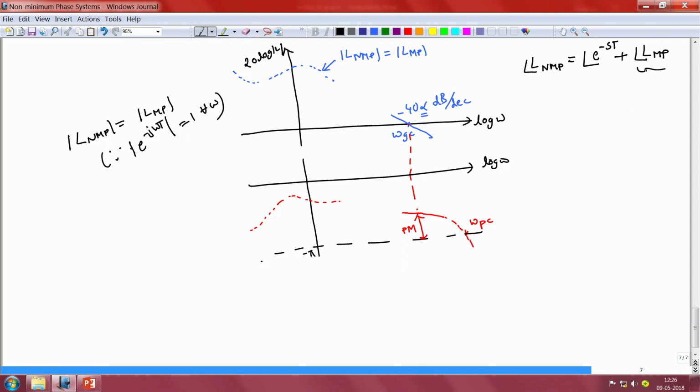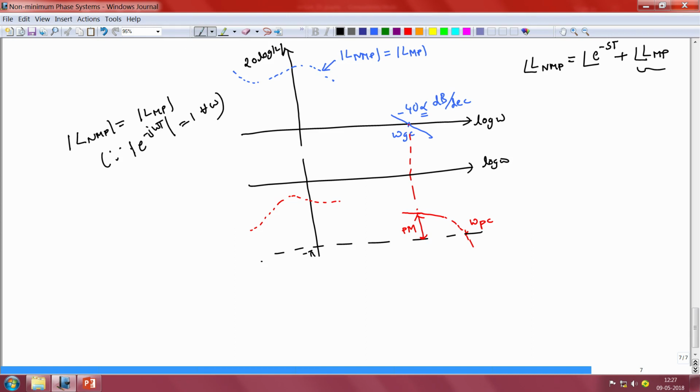So, given that, the magnitude characteristics of LMP will be identical to the magnitude characteristics of LNMP. So, if the magnitude characteristics of LNMP rolls down with a slope of minus 40 alpha decibels per decade near the gain crossover frequency, then so does the magnitude characteristics of LMP.